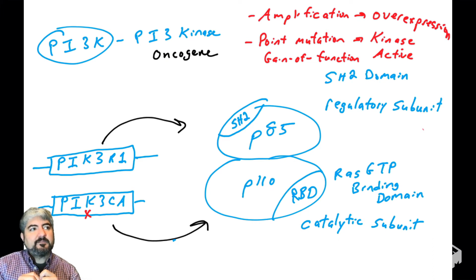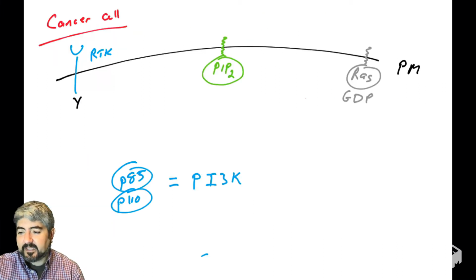Mutations can supercharge the function of that enzyme, and that's exactly what happens here. Point mutations in the catalytic subunit of PI3 kinase actually activate its kinase activity, so they're called gain of function mutations. These are the two common mutations that you find in human cancers, either an amplification or a point mutation. Either way, we're going to produce too much active PI3 kinase. And let's see what that's going to look like in the next slide.